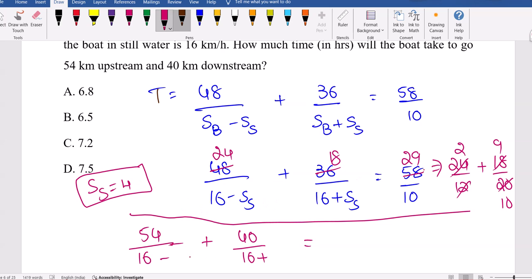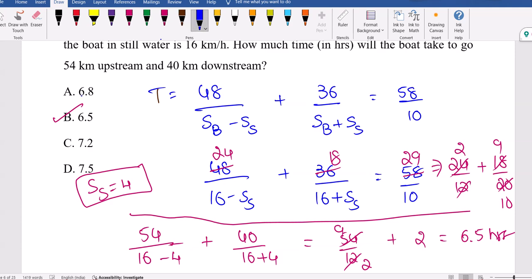Now if you put SS value 4, 40 divided by 20 will be 2. 54 divided by 12 is 9 by 2, which is 4.5. 4.5 plus 2 is 6.5 hours, which is your answer. Option B. A boats and streams related question here. Option B is the answer.